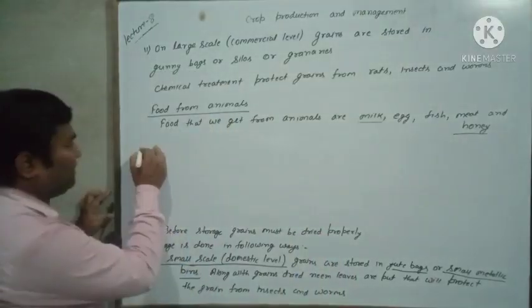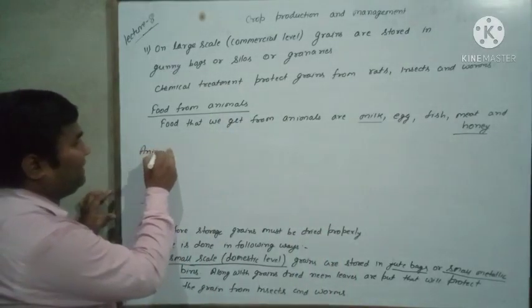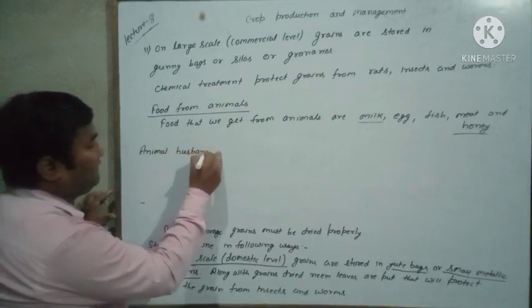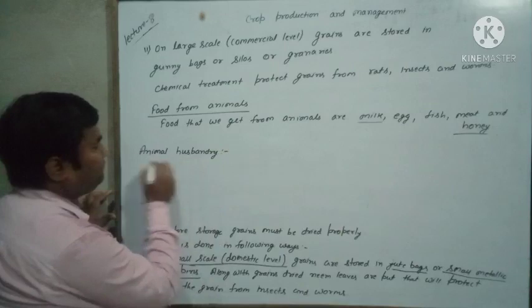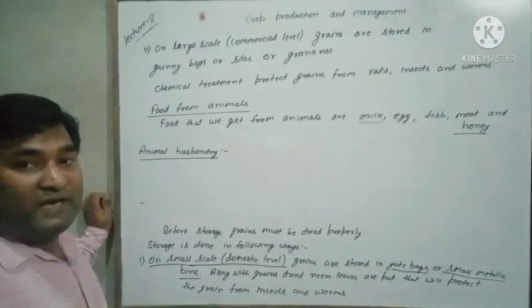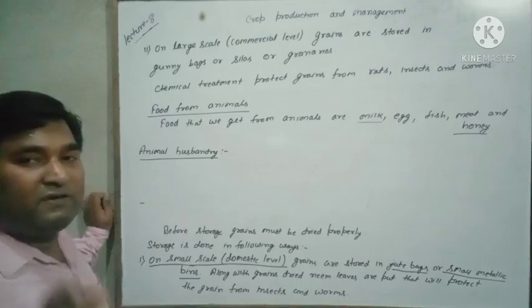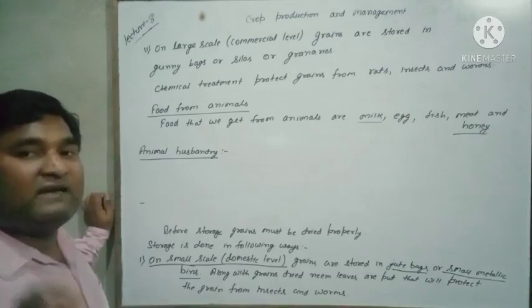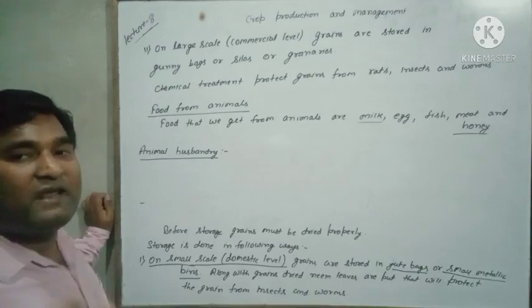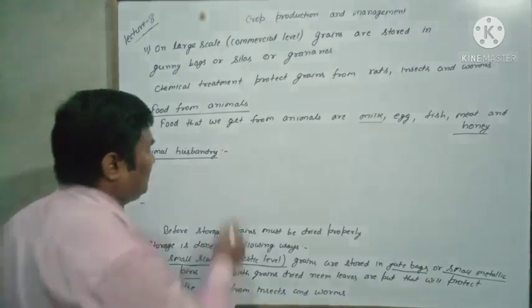What do you mean by animal husbandry? Taking care of the animal with food, shelter and care on large scale is called animal husbandry.